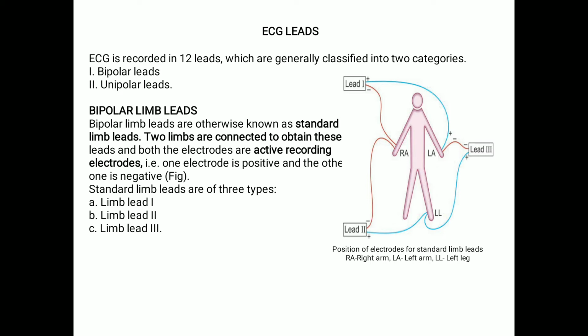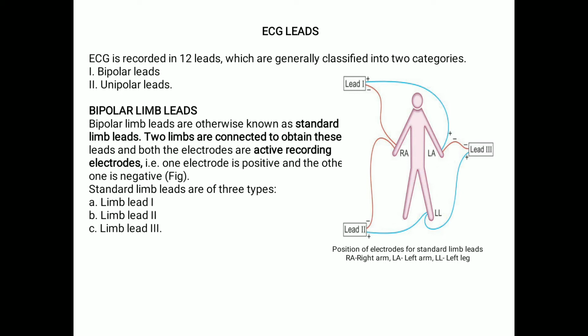Two limbs are connected to obtain these leads, and both the electrodes are active recording electrodes. That is, one electrode is positive and the other electrode is negative. You can see from the picture there are three standard limb leads, which are called limb lead 1, limb lead 2 and limb lead 3.